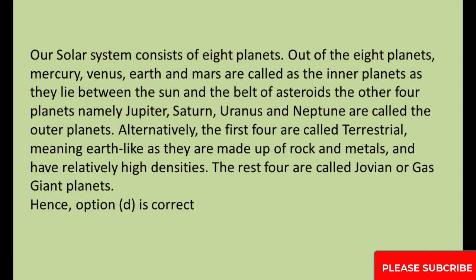Out of the 8 planets, Mercury, Venus, Earth, and Mars are called the inner planets as they lie between the Sun and the belt of asteroids. The other 4 planets, namely Jupiter, Saturn, Uranus and Neptune, are called the outer planets. Alternatively, the first 4 are called terrestrial, meaning Earth-like, as they are made up of rock and metals, and have relatively high densities. The rest 4 are called Jovian or gas giant planets. Hence, option D is correct.